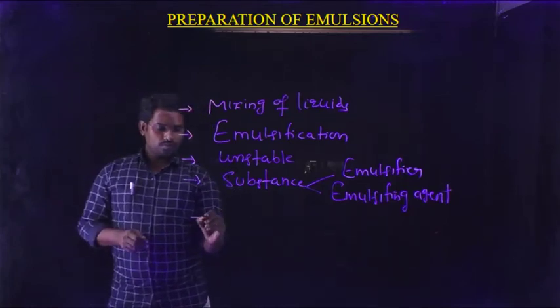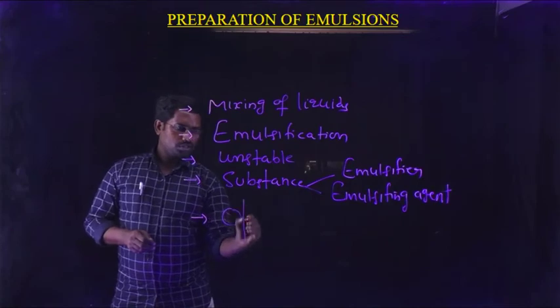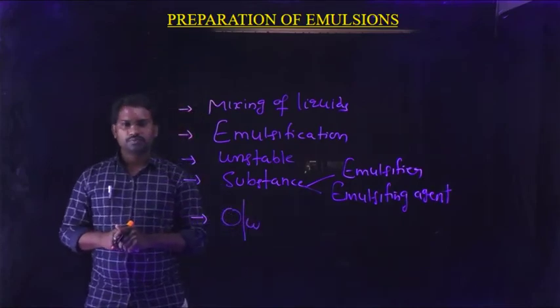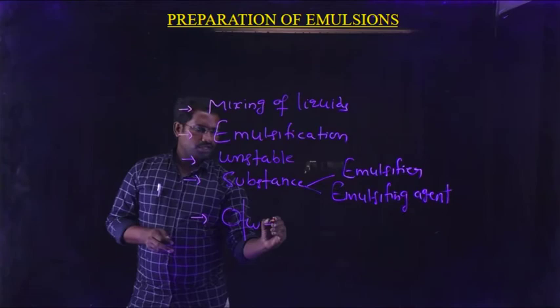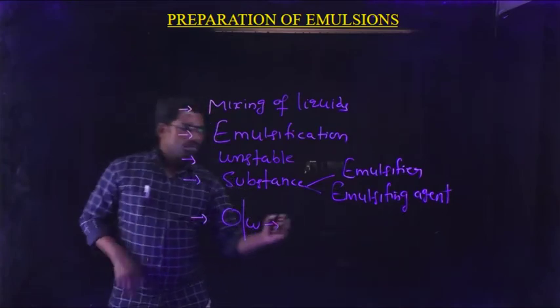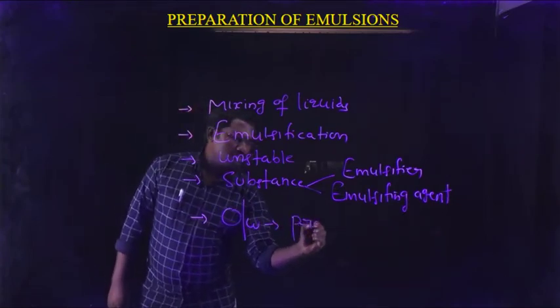In the case of O by W type of emulsion, the emulsifying agents are proteins and gums.